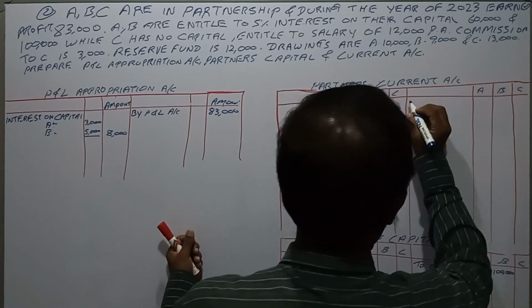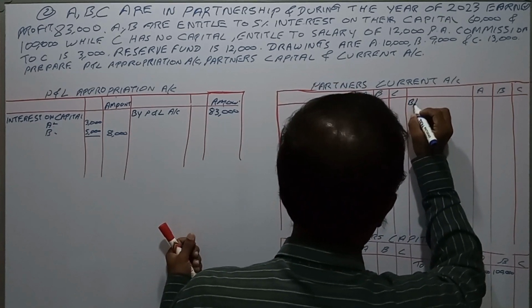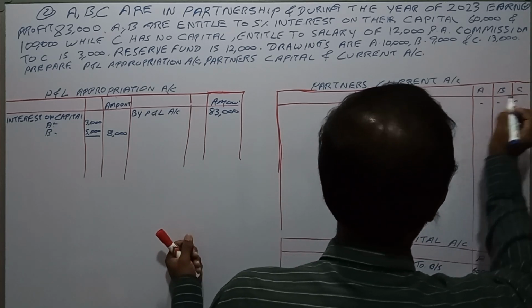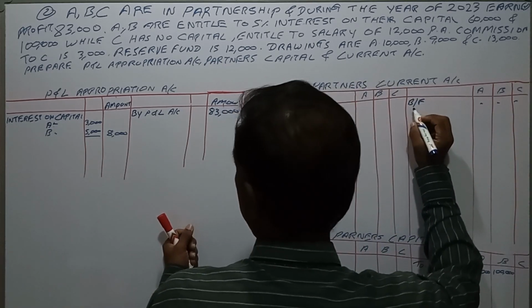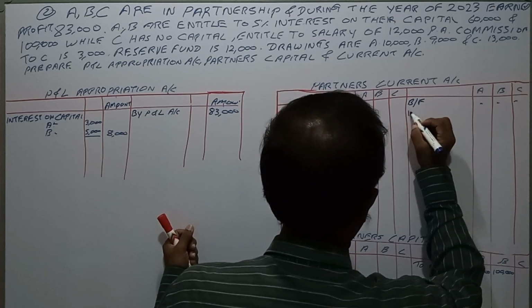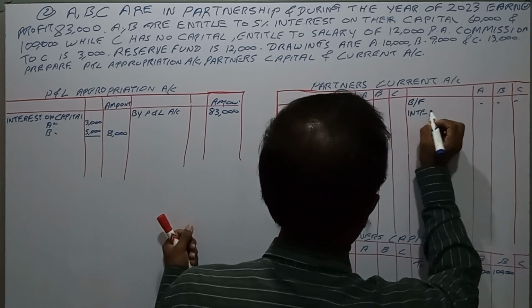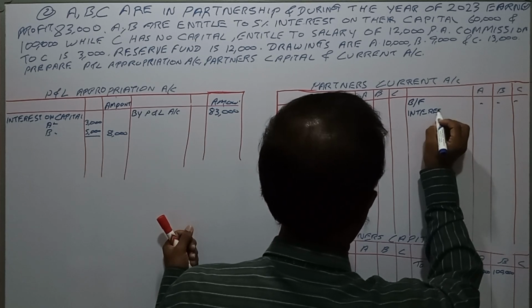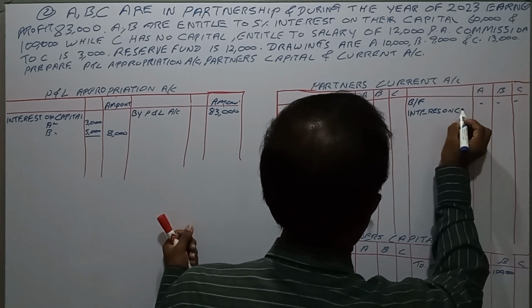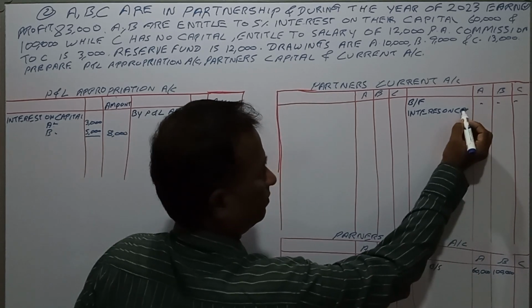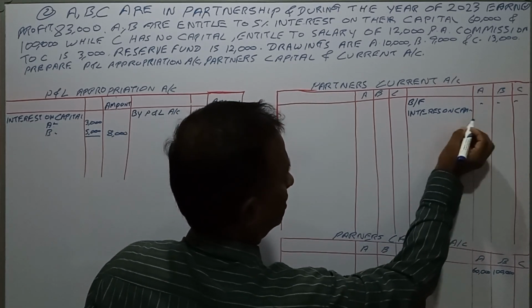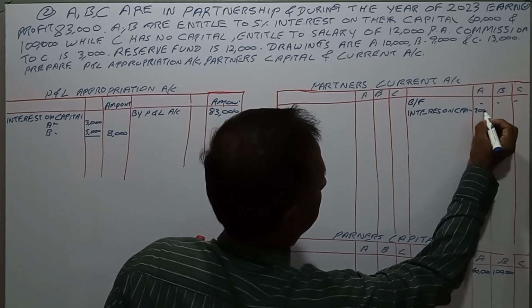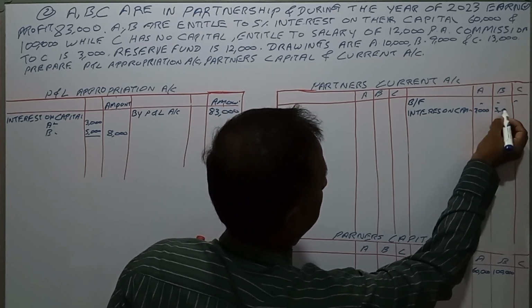By balance brought forward is not available here, so we will say interest on capital: A is 3,000, B is 5,000.